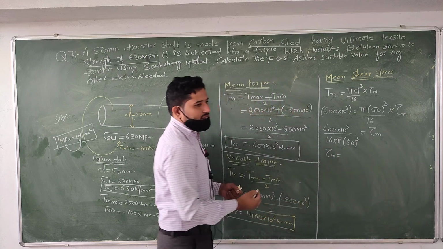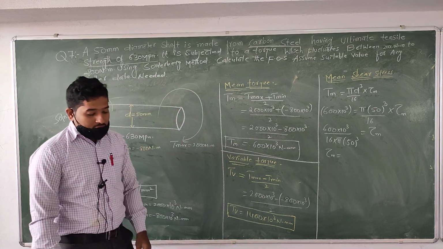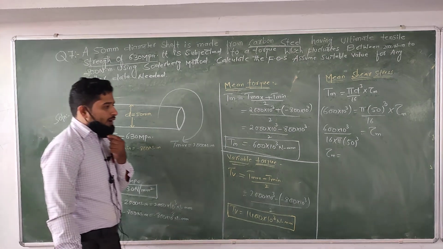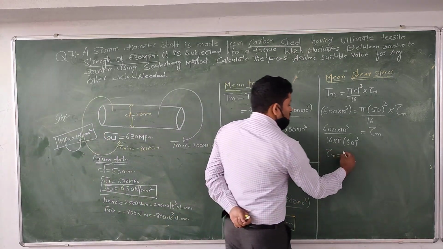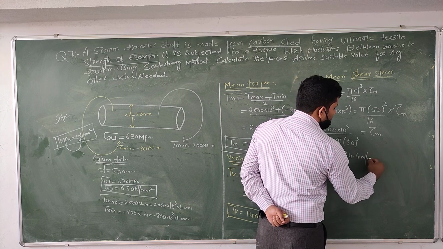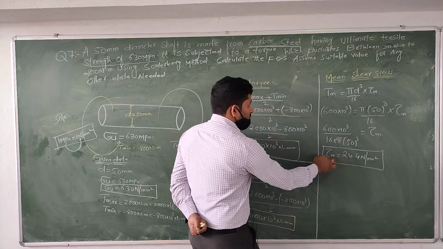If you calculate with the help of calci, then you will get the value of 24.4. Just you check it. 24.4 Newton per millimeter square. That is the value of mean shear stress.